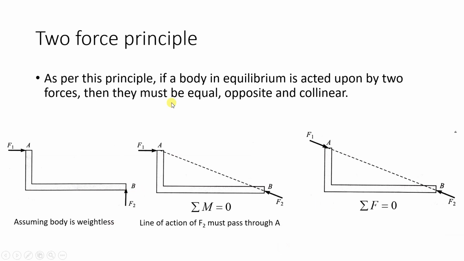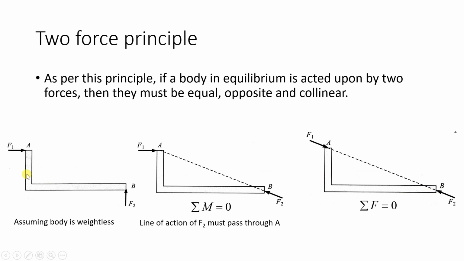Now what is the statement of the two force principle? If the body is in equilibrium, and it is acted upon by two forces, then these two forces should be equal in magnitude, so F1 will be equal to F2. They should be opposite in direction, so here you can see the arrows are opposite, and they should be collinear.